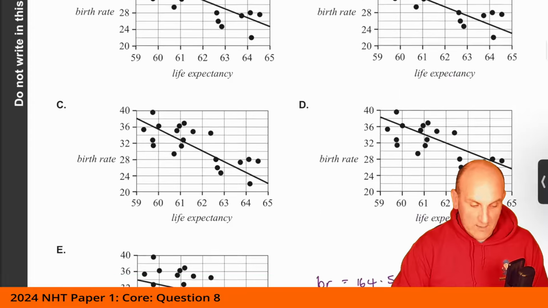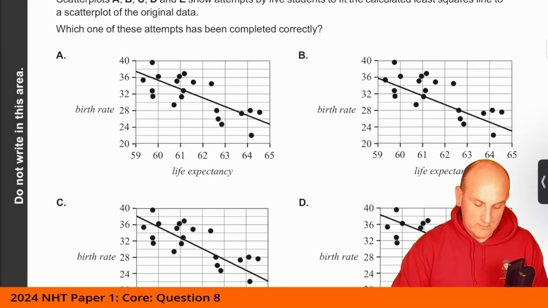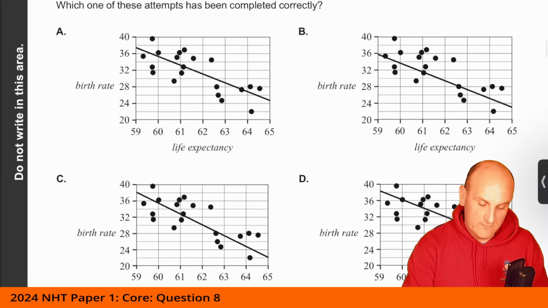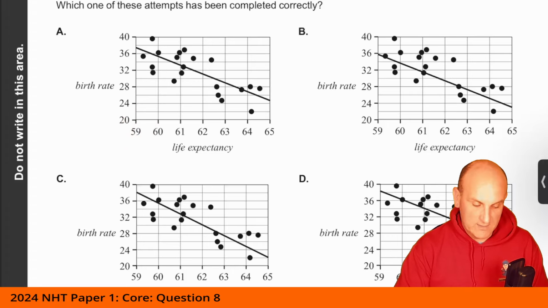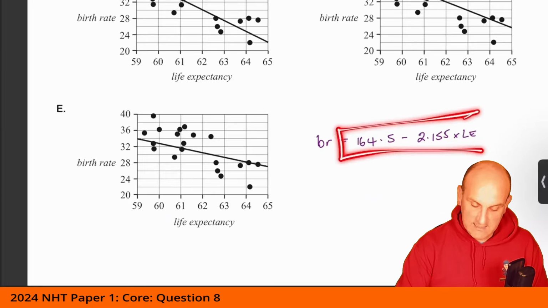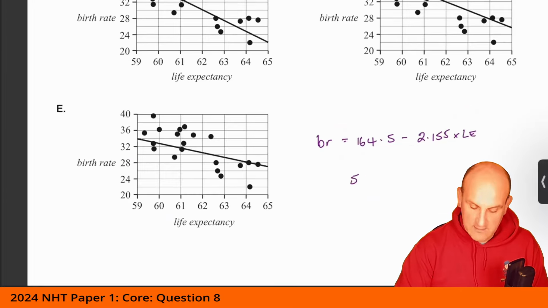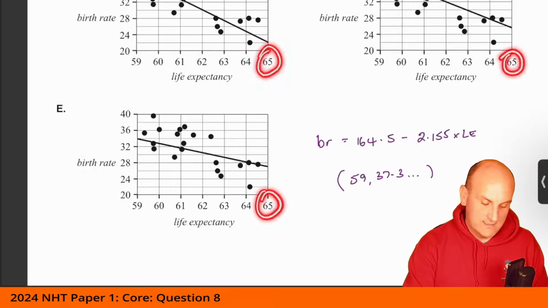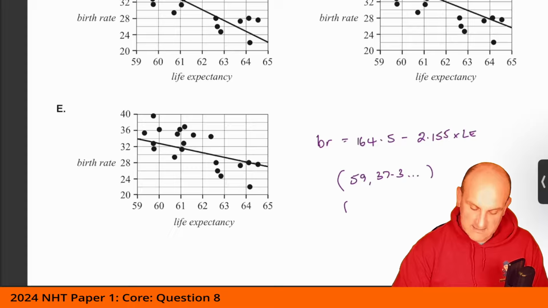Okie dokie. And what I did then was basically work through and say, well, if I put in 59 into this equation, you're going to say, where did I get 59 from? If I put 59 into this equation, what comes out? Well, as it turns out, out comes 37.3 and a lot more decimal points. Where do each of my graphs finish? And this is always the best way to do this for lines of best fit or regression lines: 65.